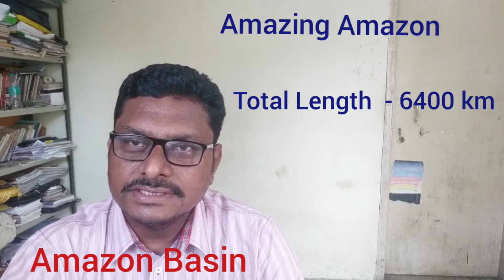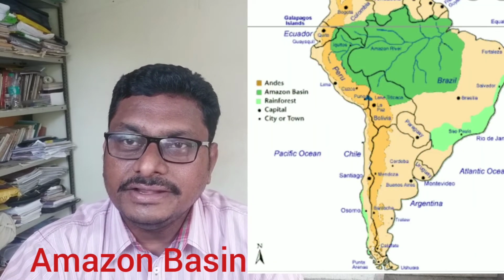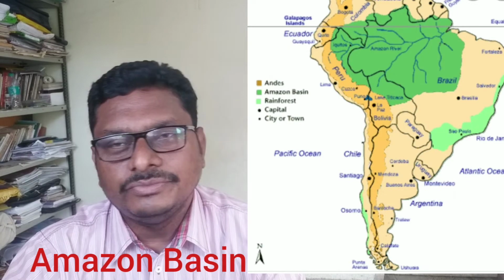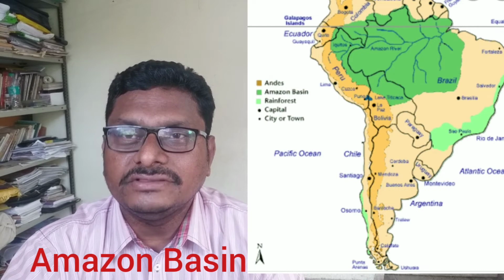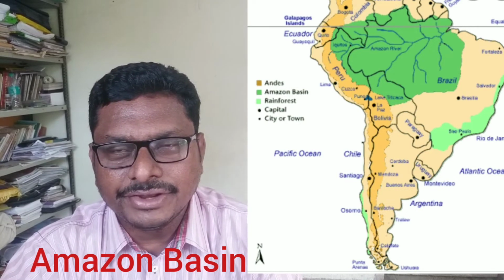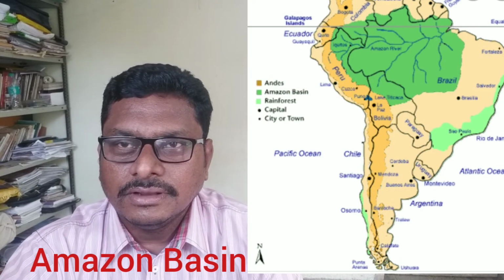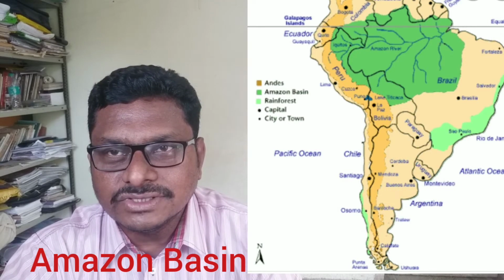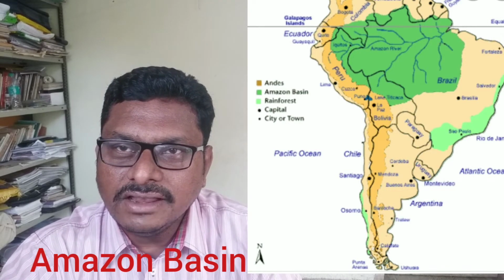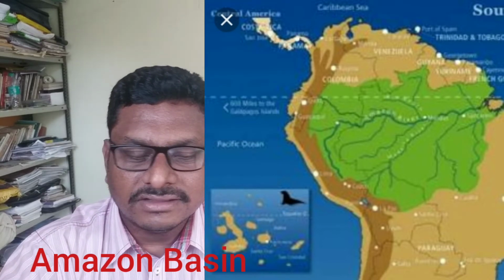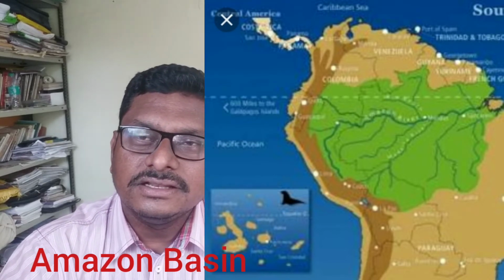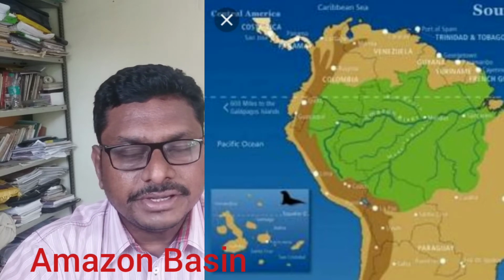And this data gives us a detailed idea of the Amazon. Catchment area 70 lakh 50,000 square kilometer. Length approximately 6,400 kilometer. And the water discharge is near about 2 lakh 9,000 cubic meters per second.